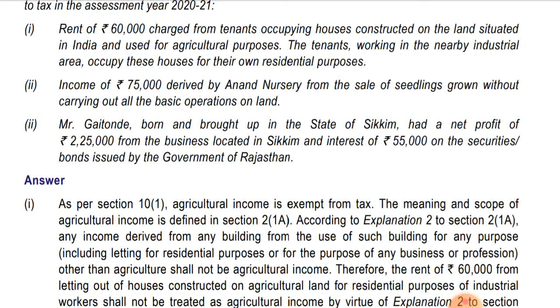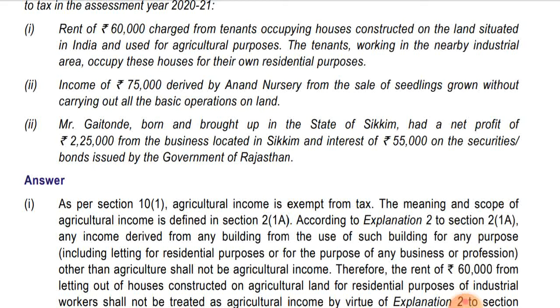Business income is derived by the Sikkimese from the location of Sikkim only, and interest income is arising to a Sikkimese, that Mr. Gaitonde is Sikkimese only, and he is getting the interest income from securities or bonds issued by government of Rajasthan.